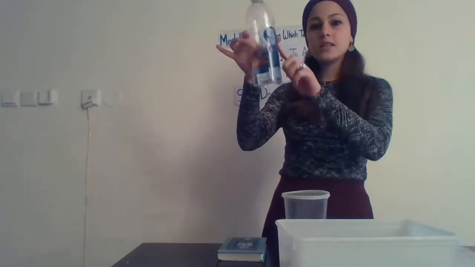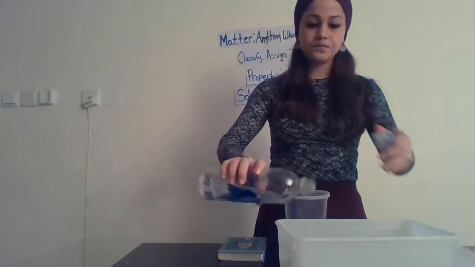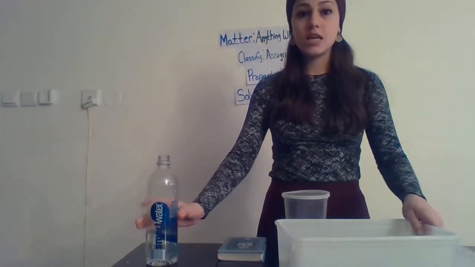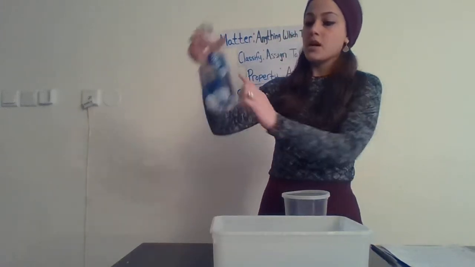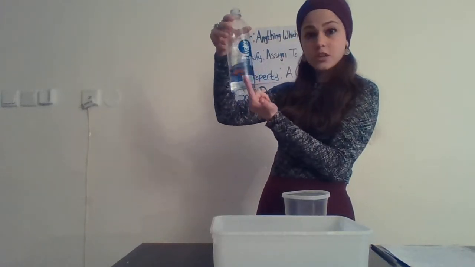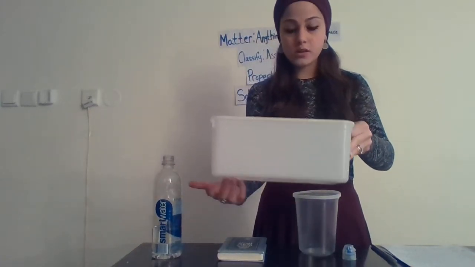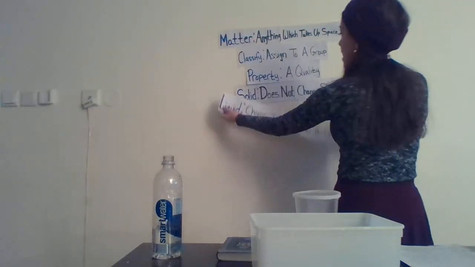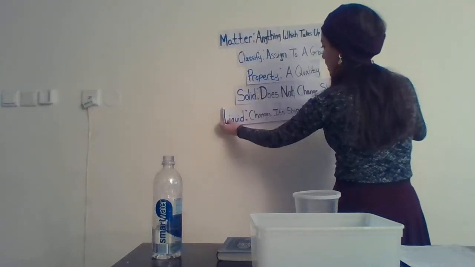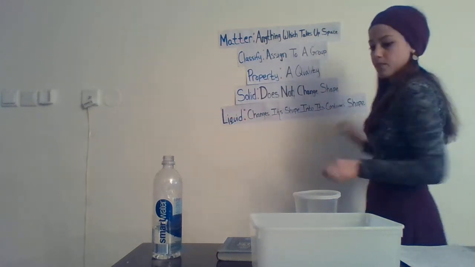Next, if I take this water from this bottle and pour it into this container, did it change shape? It's hard to see, but yes, it did. It went from a circular shape, because it's a circular bottle, to a rectangular shape, because this is a rectangular container. So the next state of matter is a liquid. The property of a liquid is that it changes its shape into its container's shape, okay?